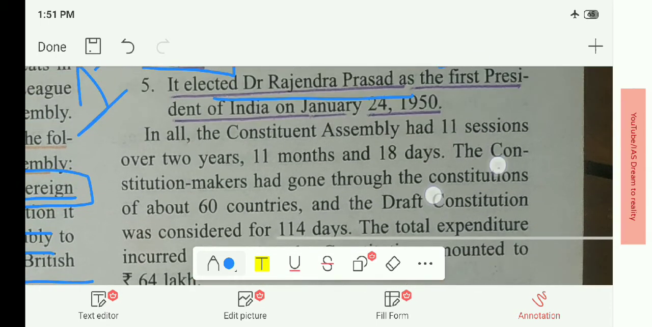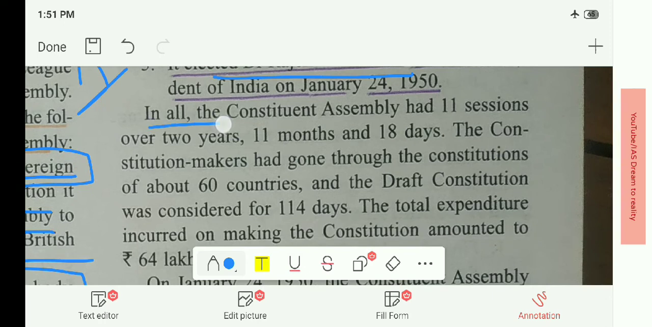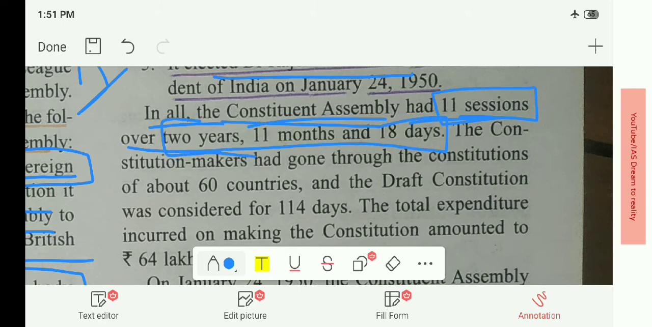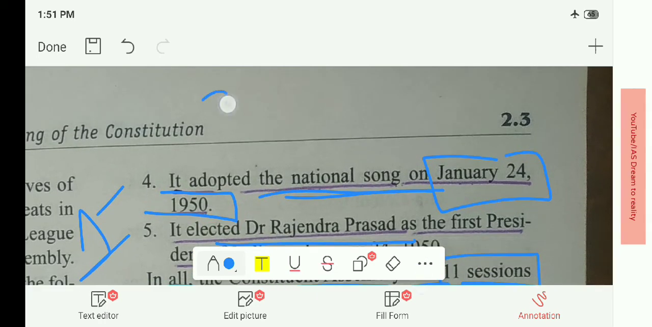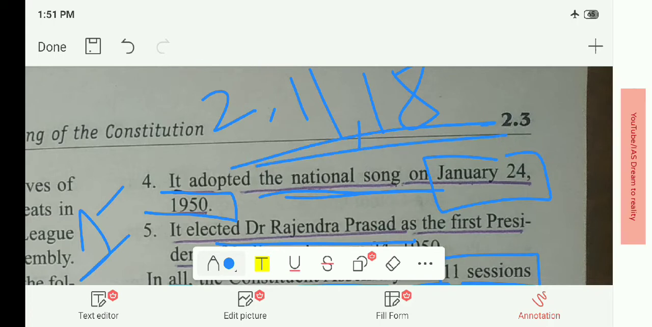Here are some important points. In all, the Constituent Assembly had 11 sessions. It had 11 sessions over 2 years, 11 months and 18 days. Remember this: 2, 11, 18. That is, 2 years, 11 months and 18 days.